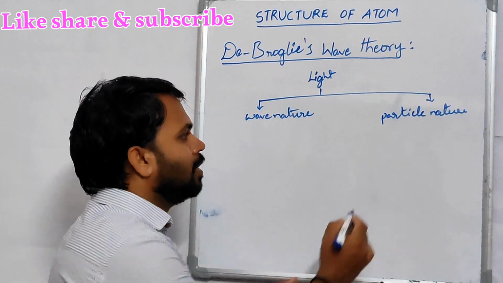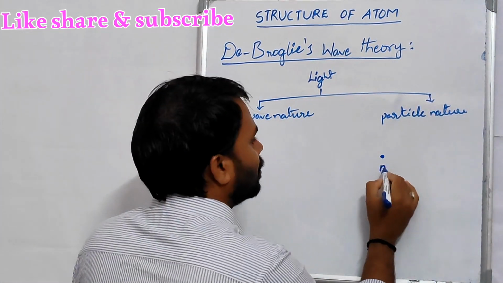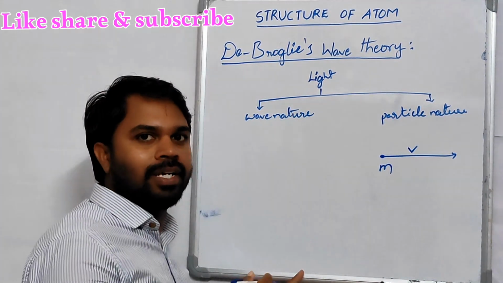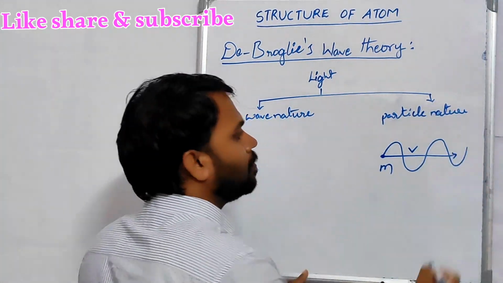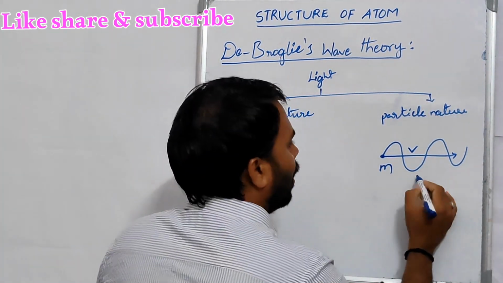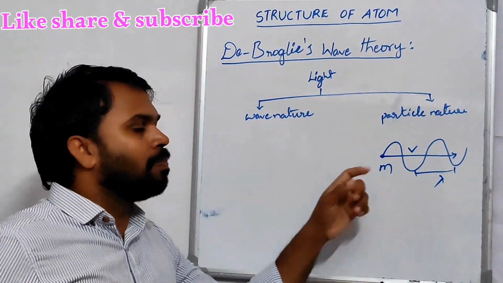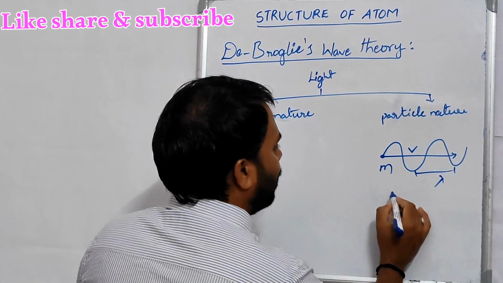Let's understand. This is a microscopic particle. It has some mass, moving with high velocity v. It is associated with some wave nature as well, like this. This wave has some wave properties like wavelength. And this particle is also associated with some linear momentum, that is p.